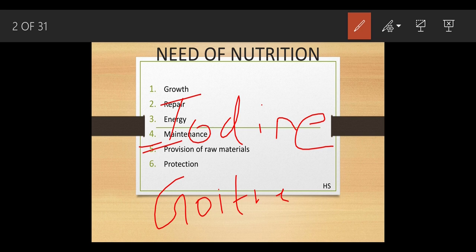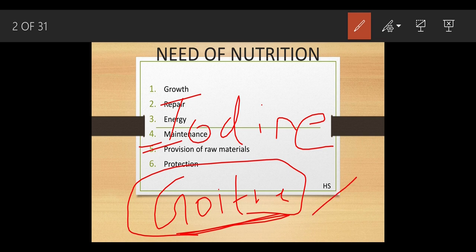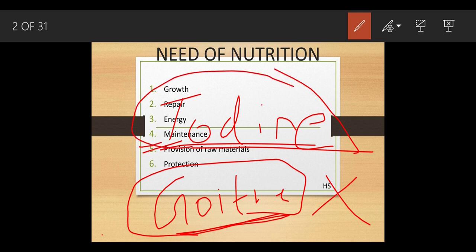So what does goiter mean? There is a swelling of the neck. If I take a proper amount of iodine in my diet, am I going to suffer from goiter? The answer is no. Why? Because if you take the proper amount of iodine, you definitely won't suffer from any of these problems.